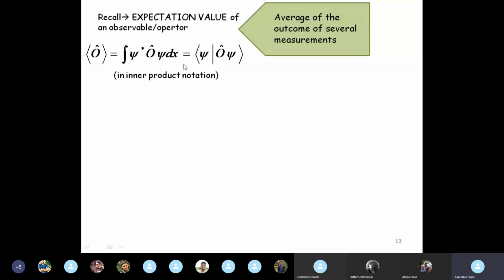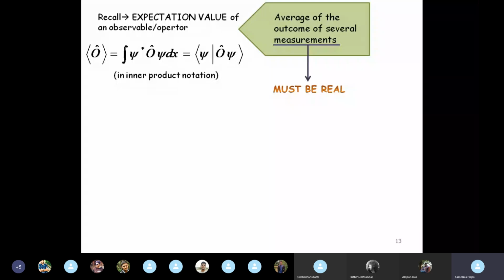All right, this is the definition of the expectation value in the inner product notation. Now, since we are talking of a measurement, it must be a physical quantity, and therefore it must be real. So expectation values can never be imaginary. Expectation values are averages of measurements, and measurements mean they must be real. So expectation value has to be always real. It cannot be an imaginary quantity.